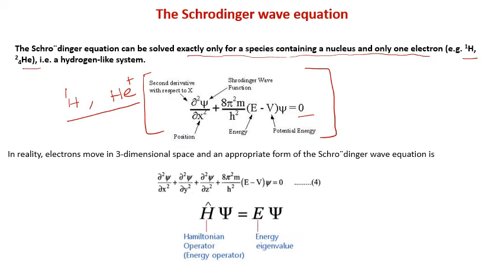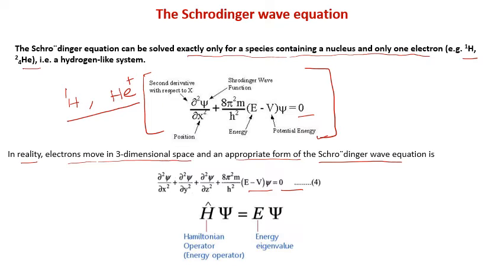This gives the form of the Schrodinger wave equation that is appropriate for a particle moving along the x direction. But in reality, electrons move in three-dimensional space. So an appropriate form of the Schrodinger equation can be rewritten using all the coordinates: del square psi by del x square plus del square psi by del y square plus del square psi by del z square plus 8 pi square m by h square into E minus V into psi is equal to 0.